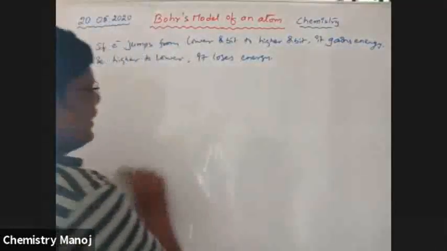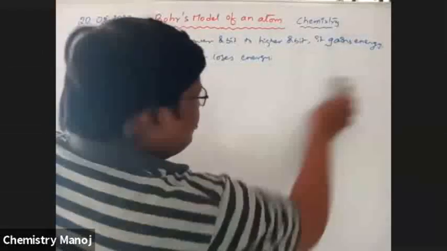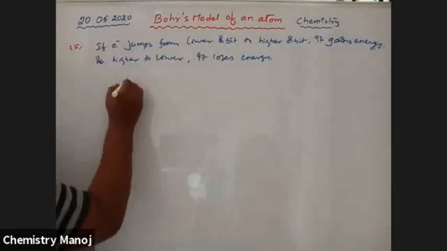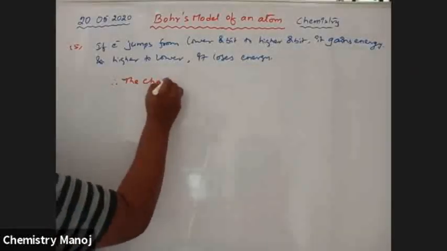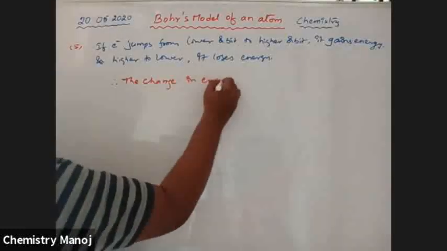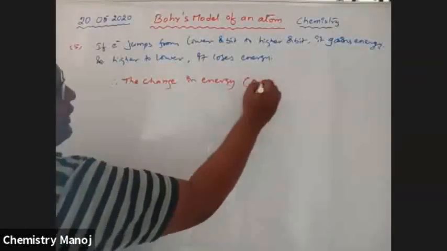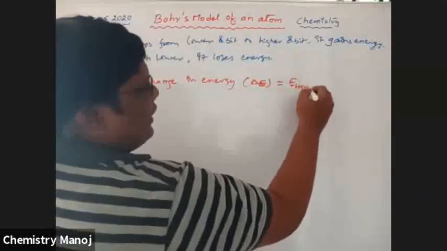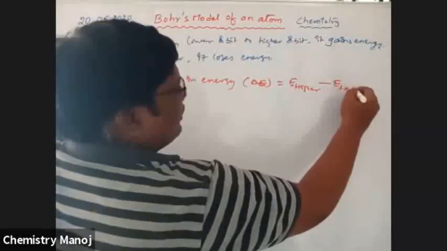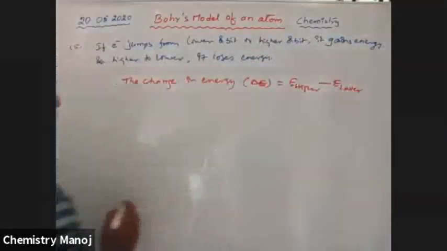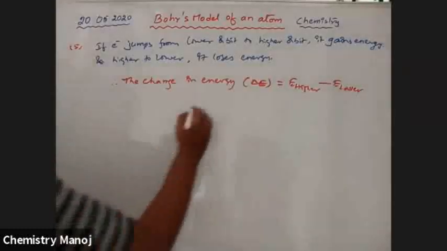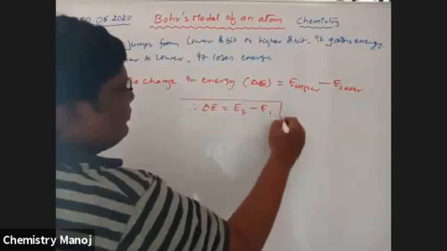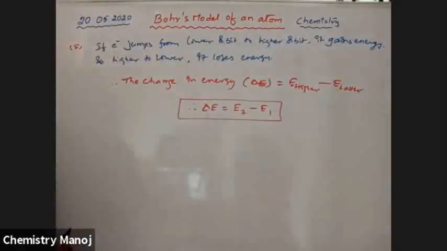Therefore, the change in energy, delta E, is equal to E higher minus E lower. So delta E is equal to, in simple terms, E2 minus E1.